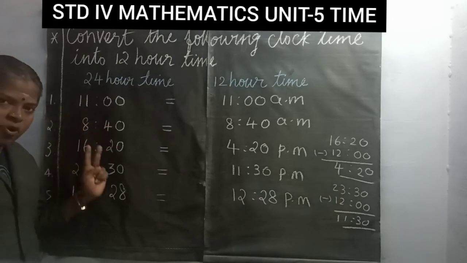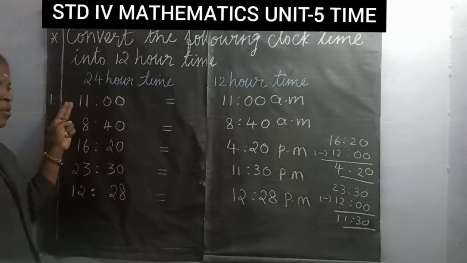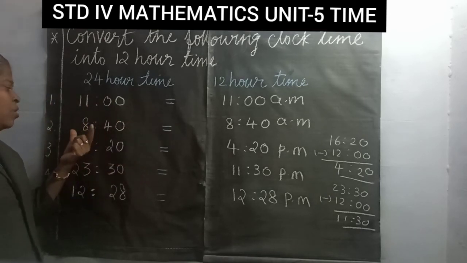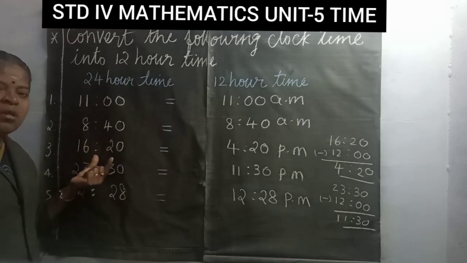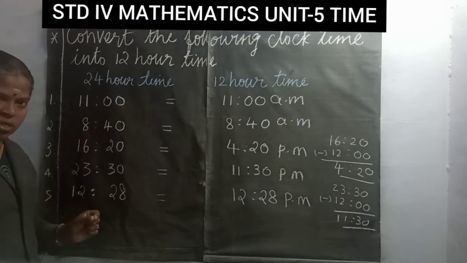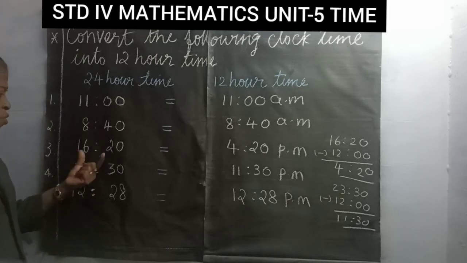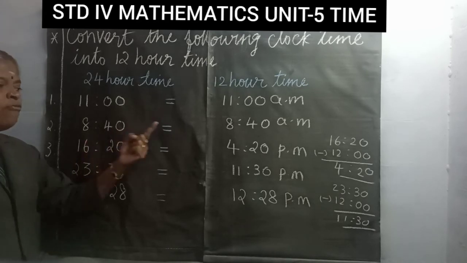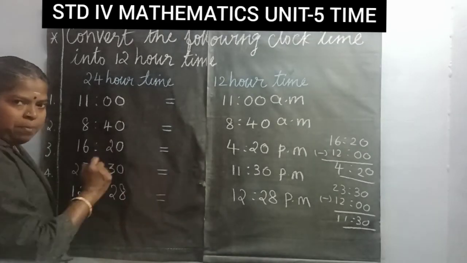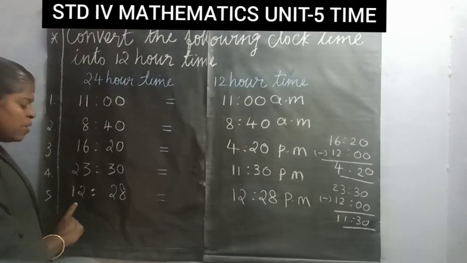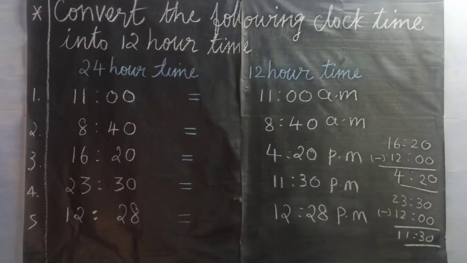Convert 24 hours time into 12 hours time. 11 equal to 11 a.m. 8:40 equal to 8:40 a.m. If the time is greater than or equal to 13, we have to subtract 12 hours. So 16:20 equal to 4:20 p.m. 23:30 equal to 11:30 p.m. 12:28 equal to 12:28 p.m.